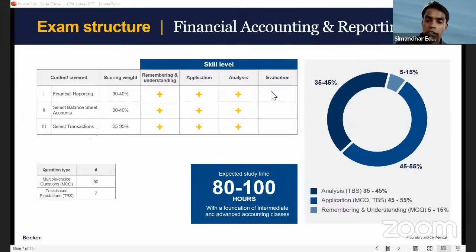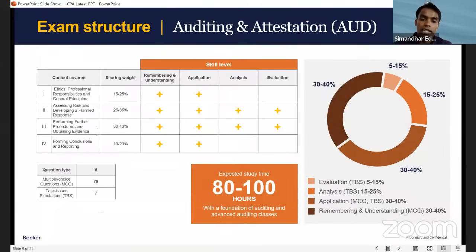Okay. And if you see the graph there, analysis related 45%, application is 45 to 55%, remembering and understanding is 15%. So basically the ratios remain the same. Then comes audit. Because audit, I have not put any chapters because there is no change in audit, to be honest. 78 MCQs, 7 simulations, expected study time remains the same.